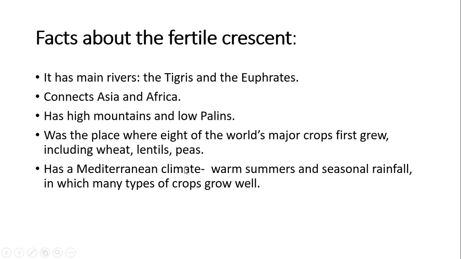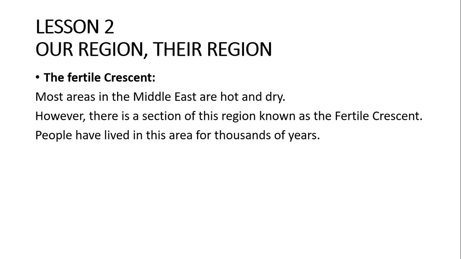What do you mean by Mediterranean climate? It means warm summers and seasonal rainfall, in which many types of crops grow well. It means it's very good for growing many crops. So our topic today was about the Fertile Crescent.